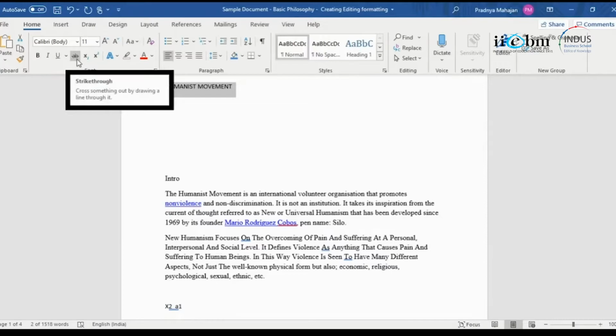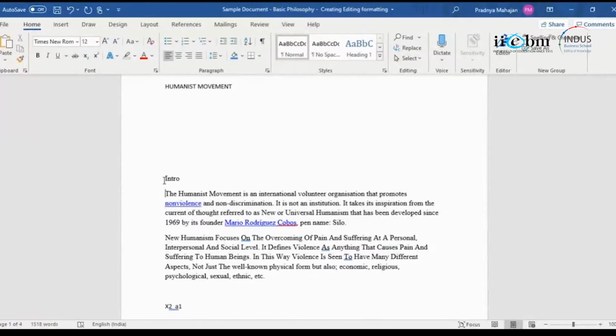Okay. So can you see these three next to bold, italics, underline? That is strike through, subscript, and superscript. So when you want to get that, you will have to use one of these. For example, if I say intro and select intro and I click this strike through, that means I intended to put intro, but now I've cancelled it. So later on, if I want it, it will be highlighted that I didn't want it and I was intending to scratch it out, but it's there.